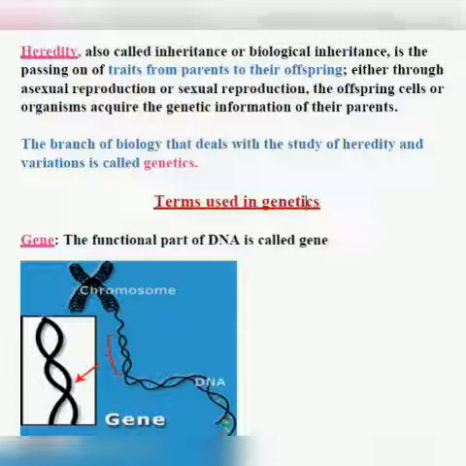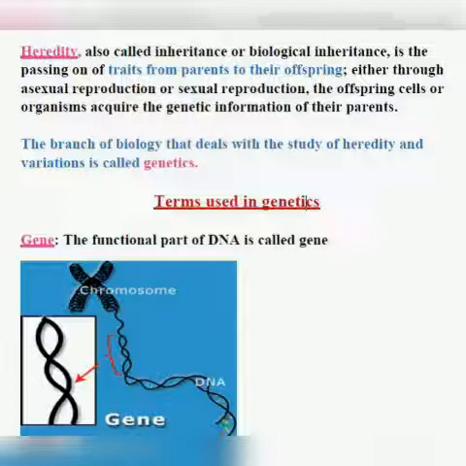This whole is the chromosome. You can see a long coil structure, a very thin structure. Now you can see this red arrow pointing towards a fragment of DNA. This short fragment of DNA is called a gene, and this gene you can even see in the chromosome. So a gene is the functional part of the chromosome.